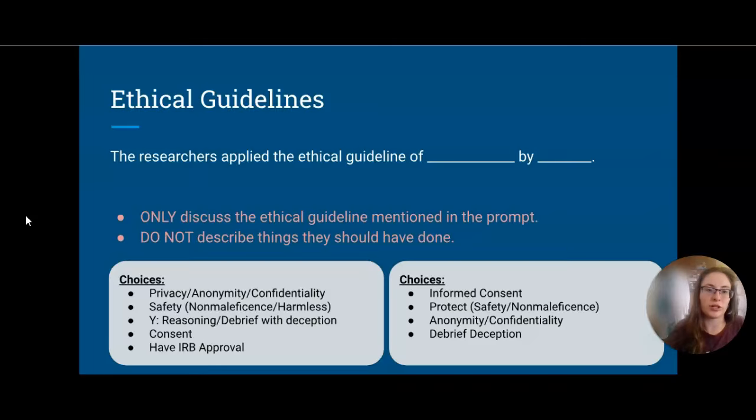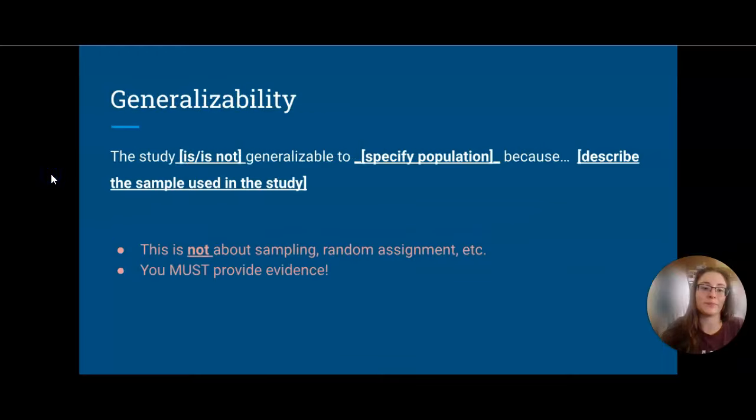You can ensure that you're doing this by saying the researcher applied the ethical guideline of, insert guideline that you've chosen, and then by, say how they did it in the prompt, and that ensures that you are choosing one that is mentioned in the prompt. They don't want to see you describing things they should have done, they want you identifying what was done correctly.